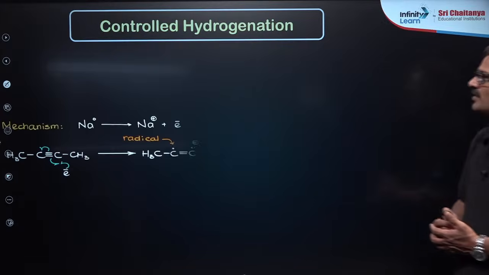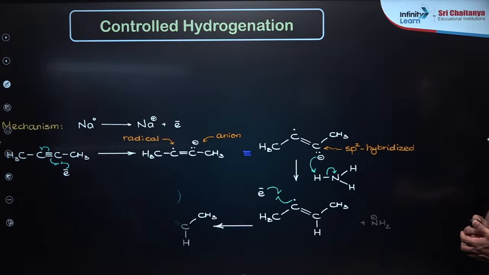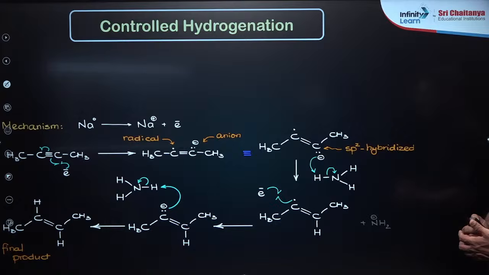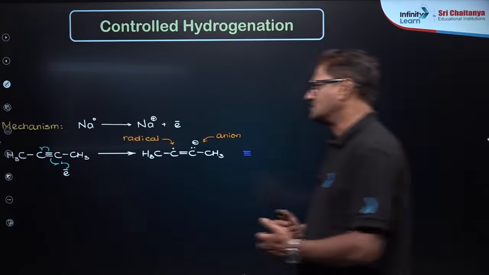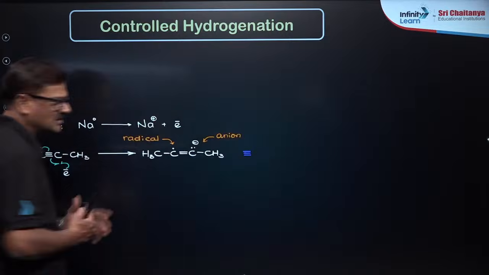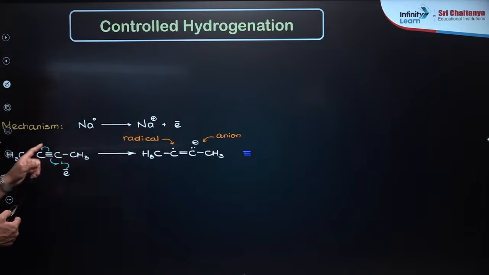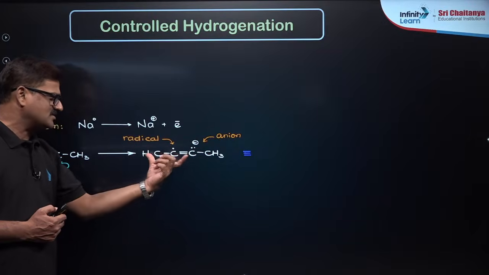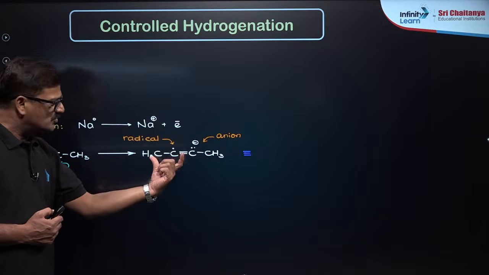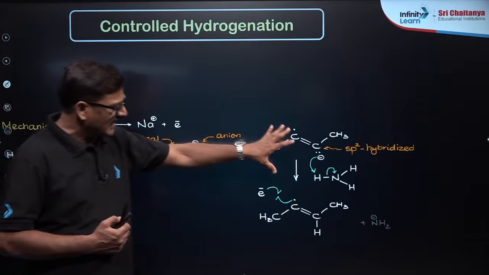And if you talk about sodium in liquid ammonia, you just see sodium loses one electron, and that electron is trapped by the carbon to carbon triple bond, to get an anion as well as a radical system, and these are going to be on opposite sides.